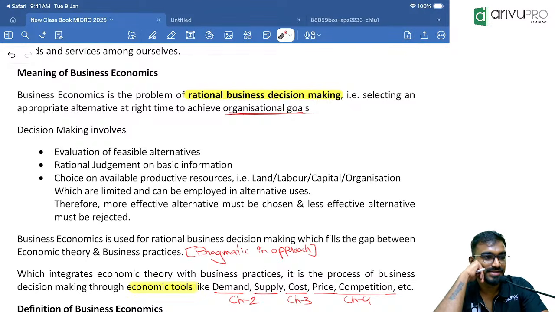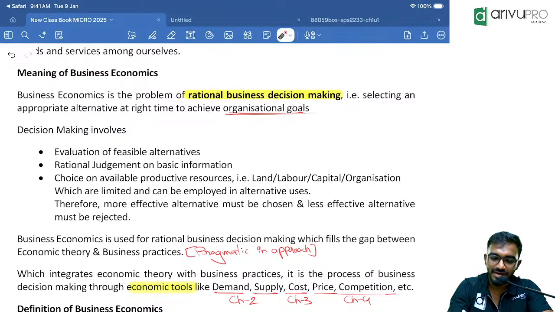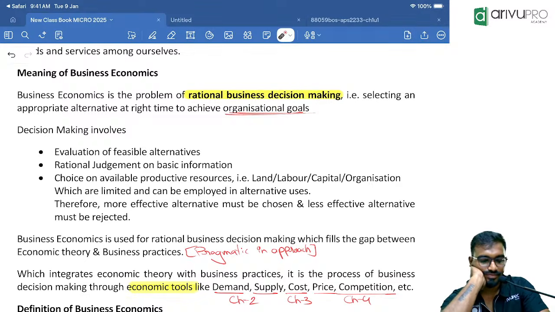Business economics. It is a problem of rational business decision making.